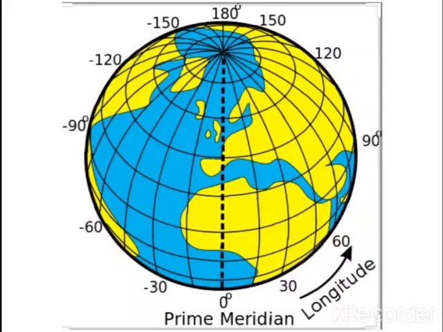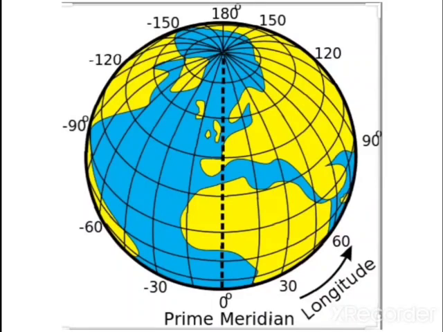There are 360 meridians in all: 180 degrees in the east and 180 degrees in the west of the prime meridian. 180 degrees east and 180 degrees west is the same line, the same longitude. Meridians are semicircles.